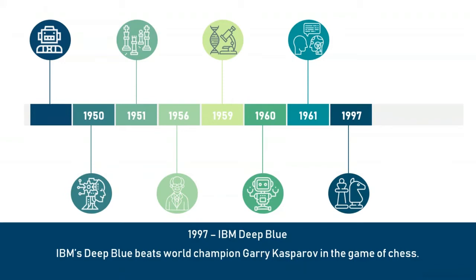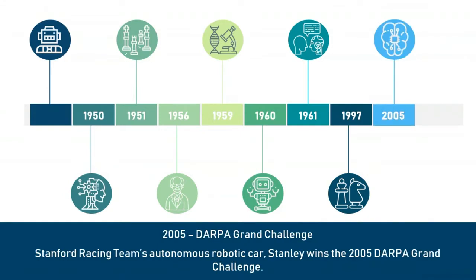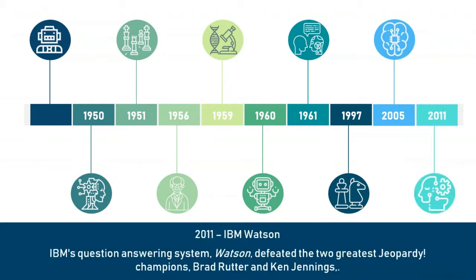It was able to beat the world champion at chess. So in 2005, when the DARPA Grand Challenge was held, a robotic car named Stanley, which was built by Stanford's racing team, won the DARPA Grand Challenge. There was another big accomplishment of AI. In 2011, IBM's question answering system, Watson, defeated the two greatest Jeopardy champions, Brad Rutter and Ken Jennings.